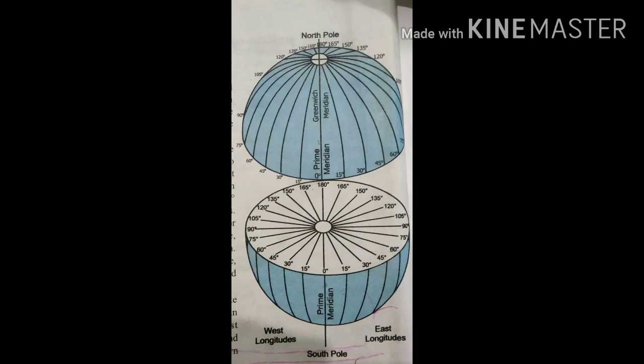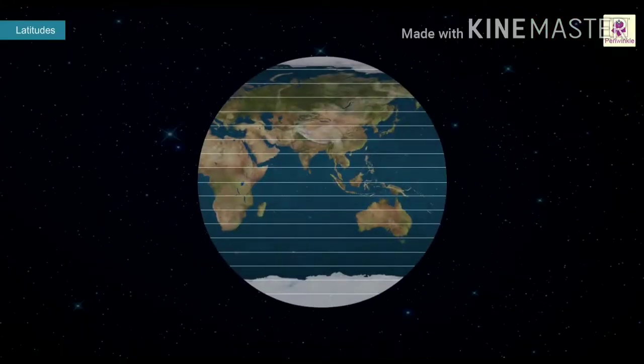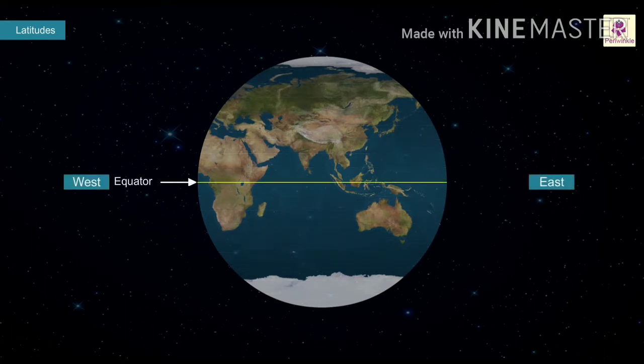Now we are going to discuss latitudes and longitudes. These are imaginary lines. Horizontal lines on the globe are called latitudes. The word latitude came from the Latin word latitudo, meaning width and breadth. These lines are parallel to the equator and never meet each other. They range from 0 degrees at the equator to 90 degrees to the south, and 0 degrees to 90 degrees to the north of the equator.